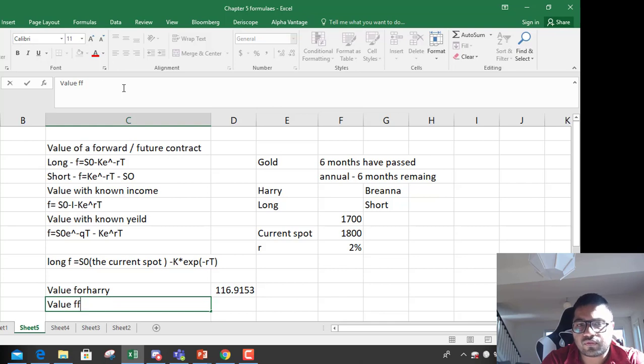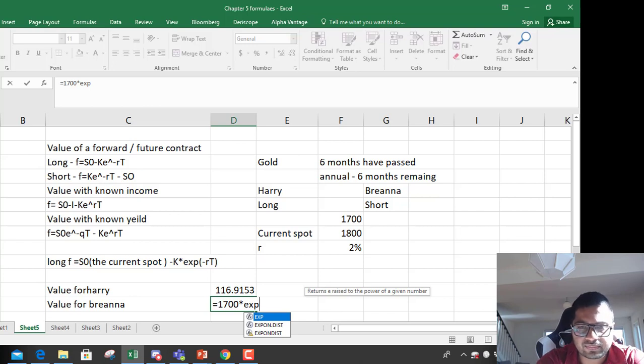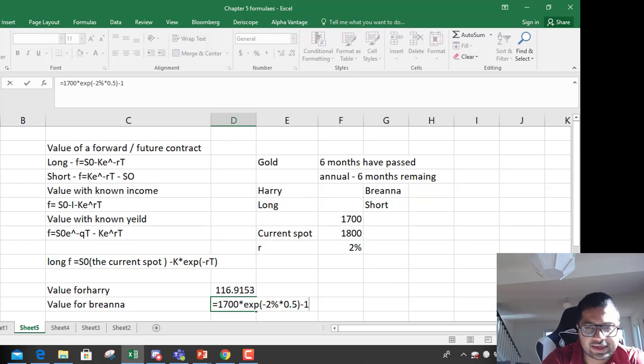Value for Brianna, once again, in short it is opposite. First you will consider K e to the power minus RT minus the current spot. So it is 1700 into exponential to the power 2%, always negative sign, discounting, 2% into 0.5, that is 6 by 12, and the whole thing minus 1800.